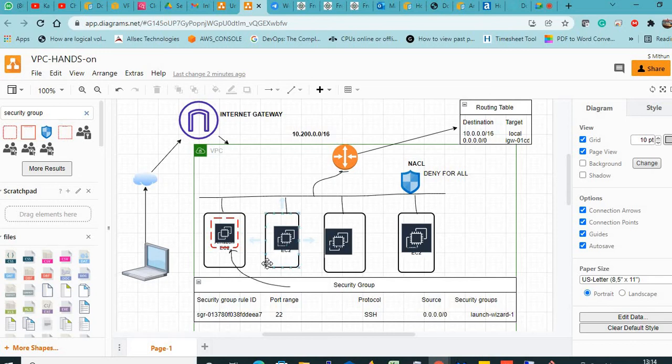And what we have covered today is that you should have an internet gateway created, attached to the VPC, and make an entry in the routing table. Only then will anybody be able to connect to the EC2 instance, and anybody from the EC2 instance will be able to connect to the internet. That is all with the internet gateway.